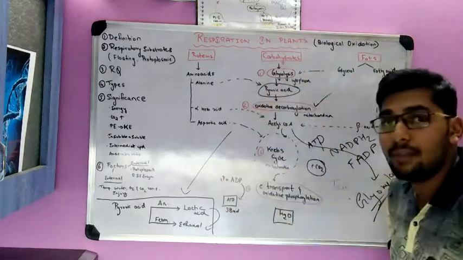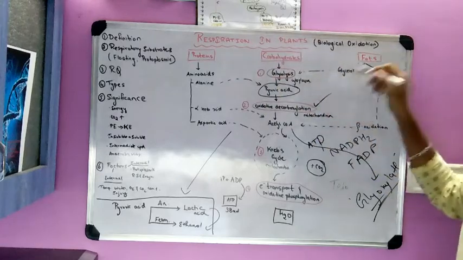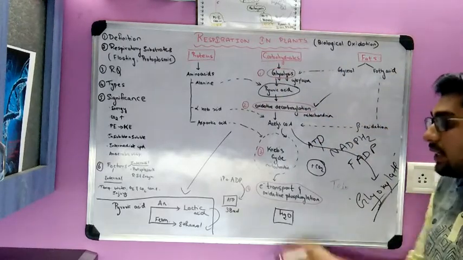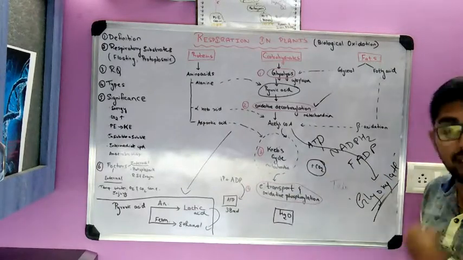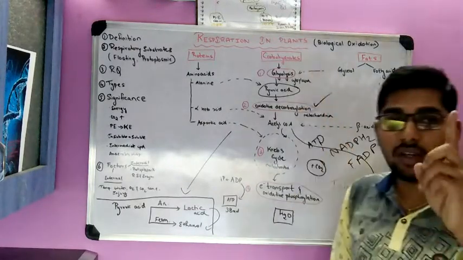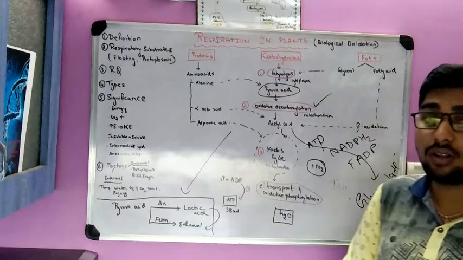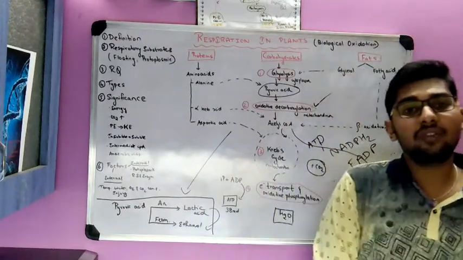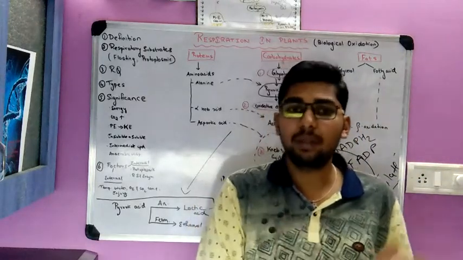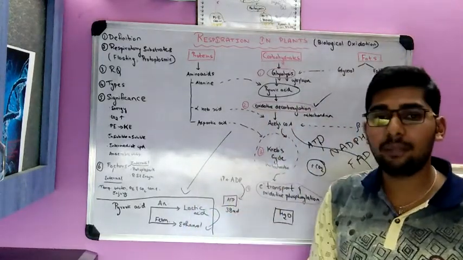So whatsoever may be the substrate, proteins or carbohydrates or fat, the end product is the ATP molecule, and water and carbon dioxide are liberated. So one molecule of glucose gives rise to 38 molecules of ATP. This is in case of aerobic respiration. What in case of anaerobic respiration? It is very simple when compared to this. There are not many steps here.